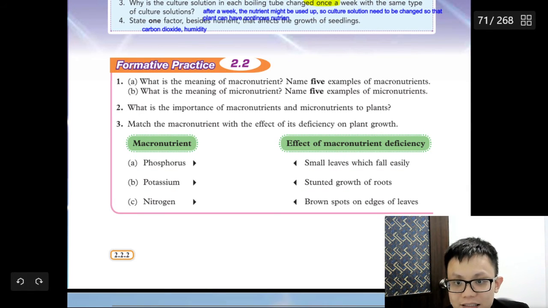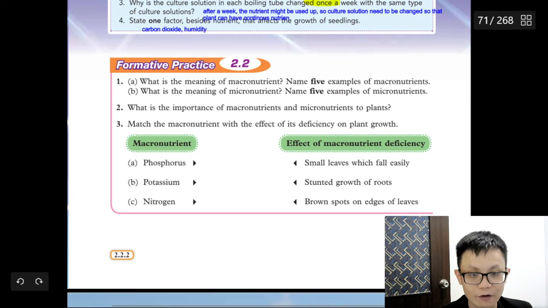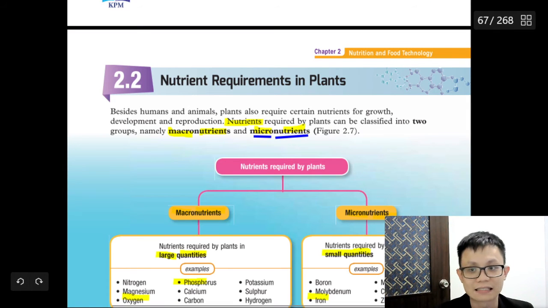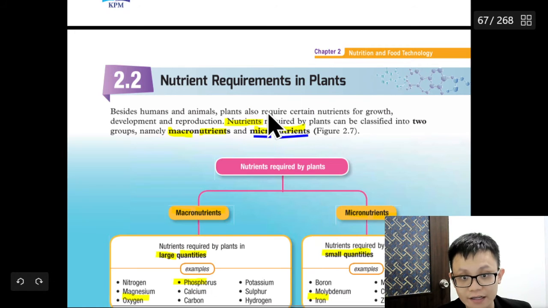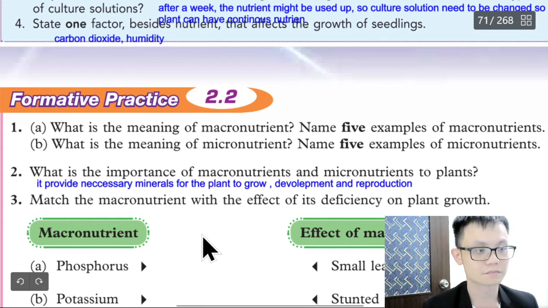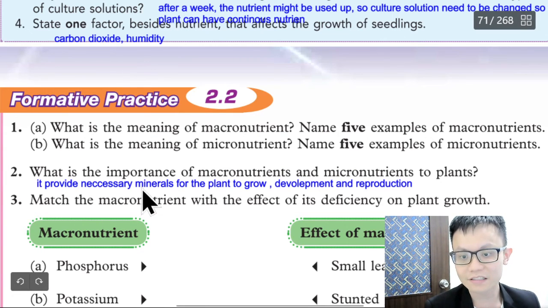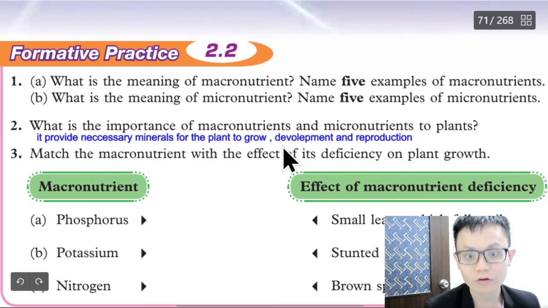Okay, what is the importance of macronutrient and micronutrient to the plant? Why is it important? So we can say that at here is important so that plant require it for the plant growth, development, and reproduction. Okay, so it provides necessary mineral for the plant to grow, develop, and for reproduction.